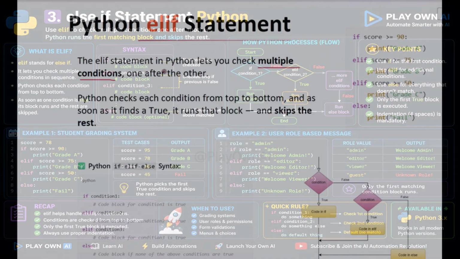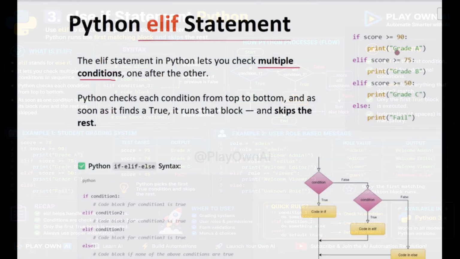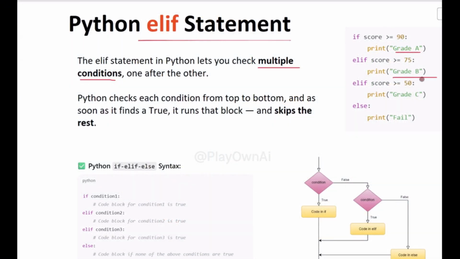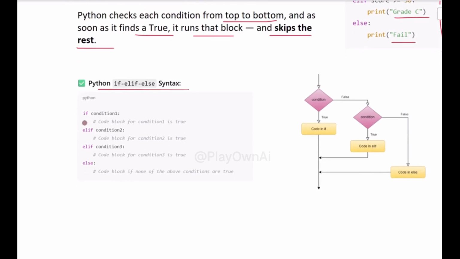This diagram shows exactly how Python processes multiple conditions using if, elif, and else. Let's walk through it step by step, just like Python would. At the top, the program starts as always. First thing Python hits is the if condition, represented by this diamond box. This condition could be something like, is score greater than 90, or is the user an admin? If that condition is true, Python immediately goes down the left path, executes the code inside the if block, and then skips everything else, the elif and else. It doesn't even look at them. Once the block finishes, the program continues with the rest of the script.